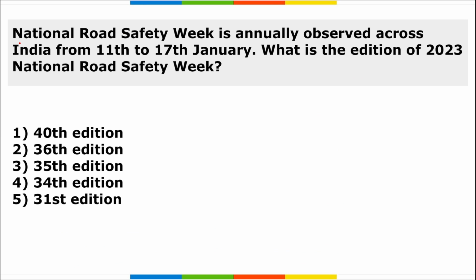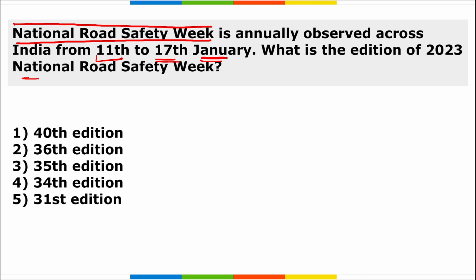Next, National Road Safety Week. It is annually observed across India from 11th to 17th of January. What is the edition of the 2023 National Road Safety Week? Tell me. First of all, we are talking about National Road Safety Week. As the name suggests, this is basically talking about the accidents that are happening all around the world because of transport or because of cars and vehicles.